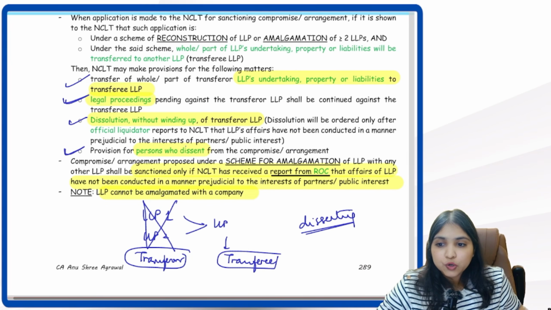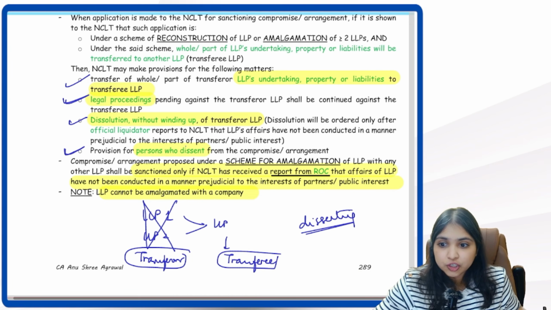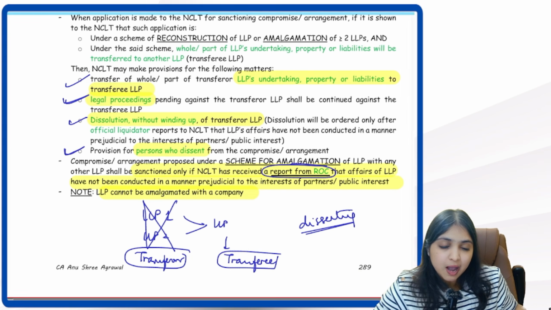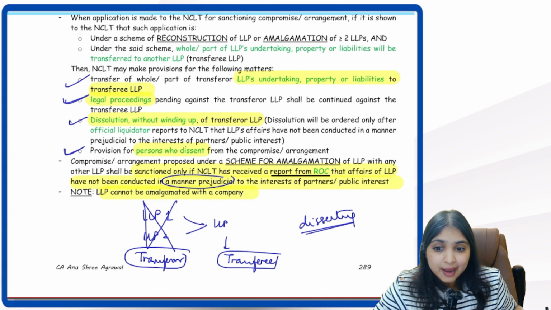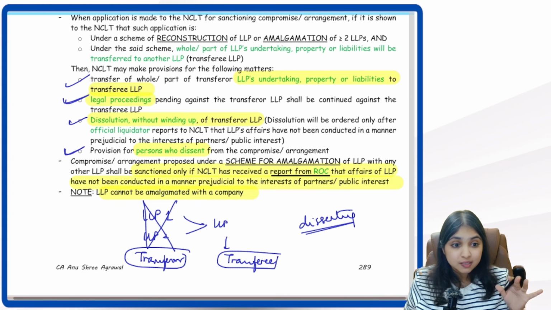Okay, and even over here, this compromise, this amalgamation reconstruction will be sanctioned only if NCLT has received a report from ROC that affairs of LLP have not been conducted in a manner prejudicial to the interest of partners or public interest. What does this mean?